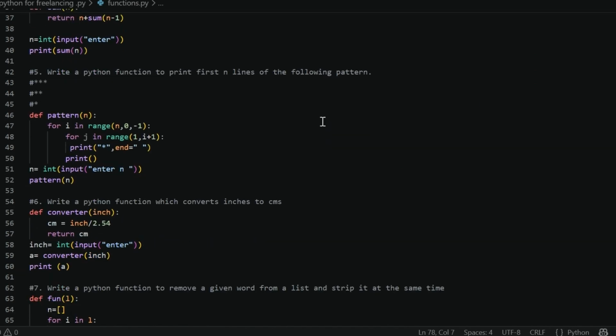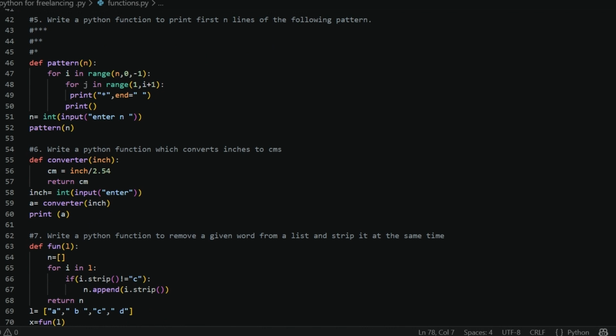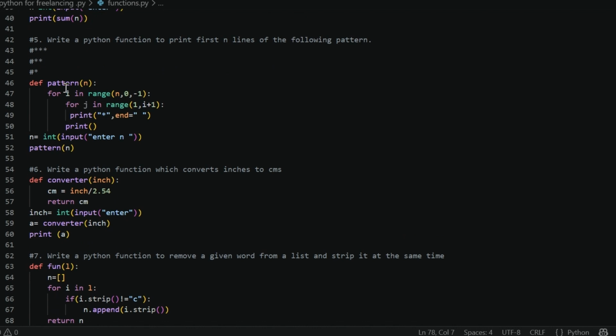Now, these are pattern questions. Write a Python function to print the first n lines of the following pattern. So same here, we are taking input from the user, the value of n, then passing it into the function call. The function name is pattern, and here we are using nested loops, and i, which is the iterable variable name, iterates over the range of n. Observe the pattern carefully. The pattern is going down the slope. So three stars, then two, then one. So we need to print the rows in reverse order.